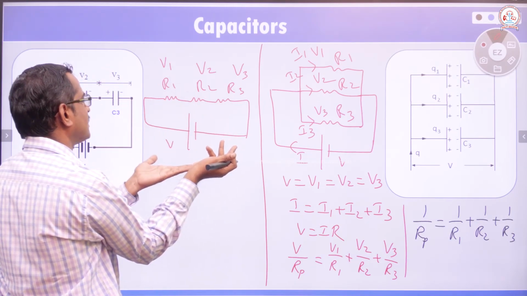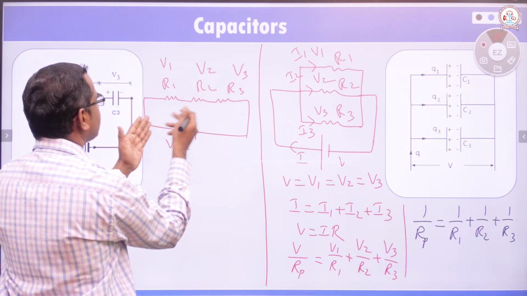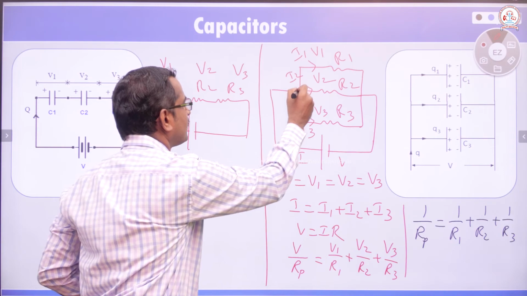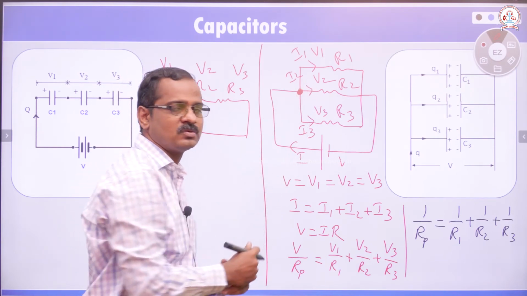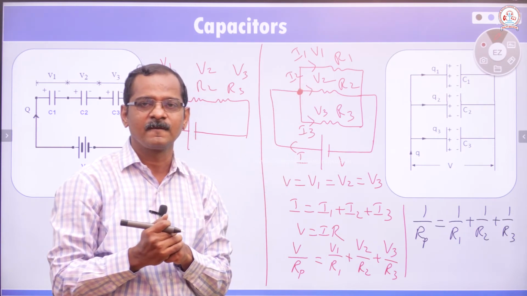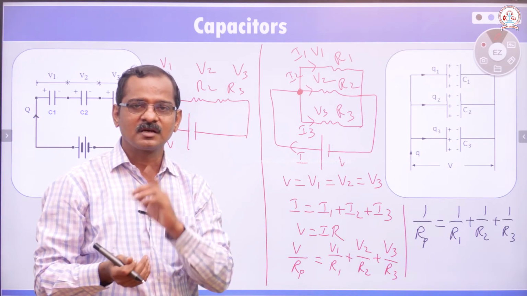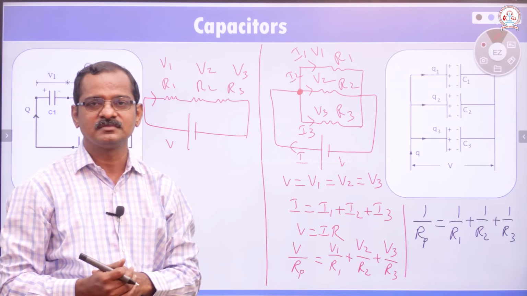Again, we are applying Ohm's law. Here, the current will be the same. In this case, we have to apply Kirchhoff's first rule, the junction rule. The algebraic sum of currents meeting at a junction is 0. It is according to the law of conservation of charge.